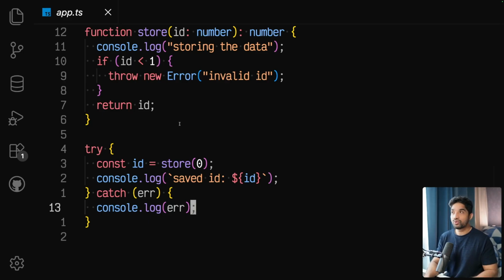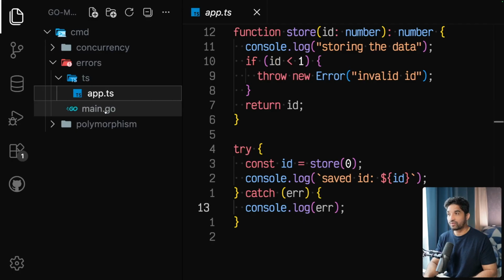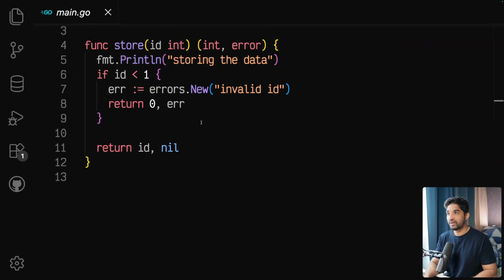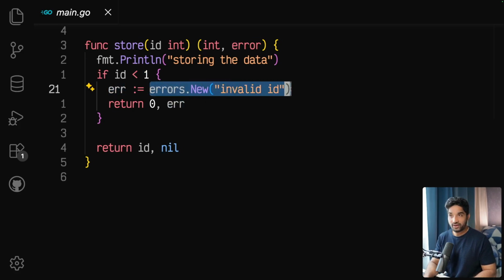Now let me show you how we do this in Go. So we have a main.go file here, and this is our function. The same function, we receive an ID called id, integer type, and here we just log storing the data. Same check here, ID is less than 1, but here you can see we are not throwing that error.